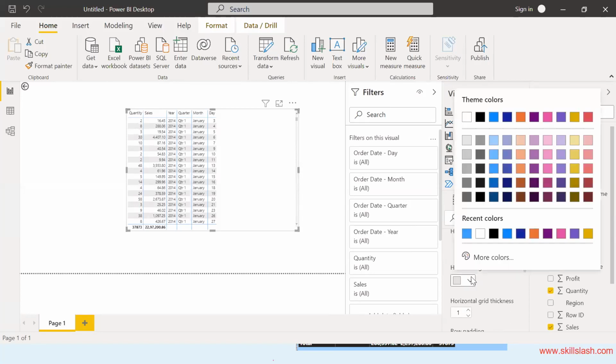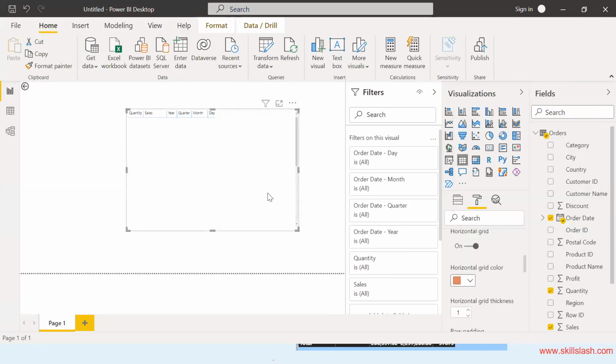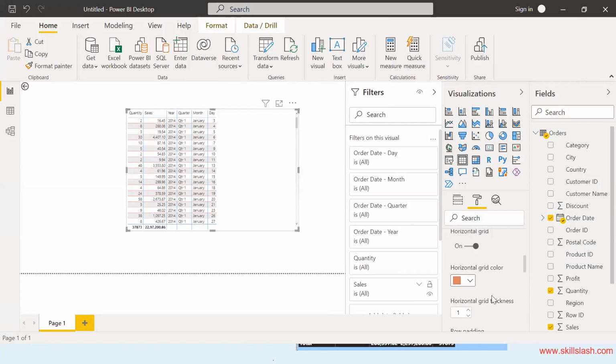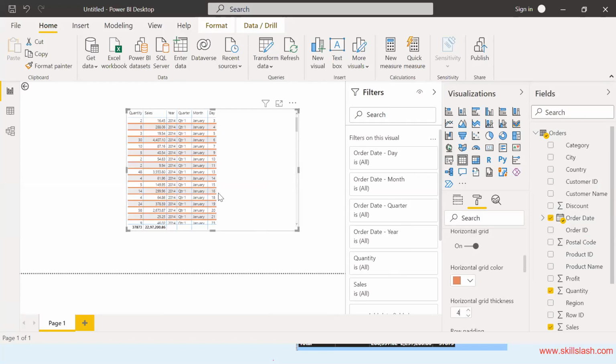Similarly, what color do you want for the horizontal grid lines? You want it orange, right? You can give horizontal grid thickness, how thick you want. Can you see it's changing? So it depends upon what you want to do here. Outline color, outline weight, and then there will be something with the background color. I hope you can see all these options.